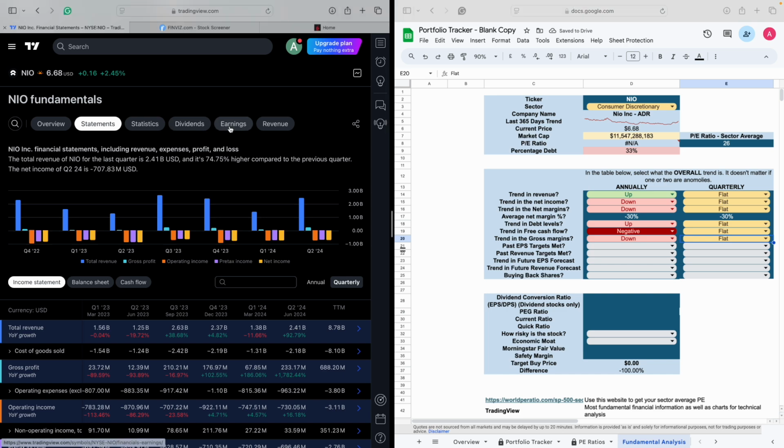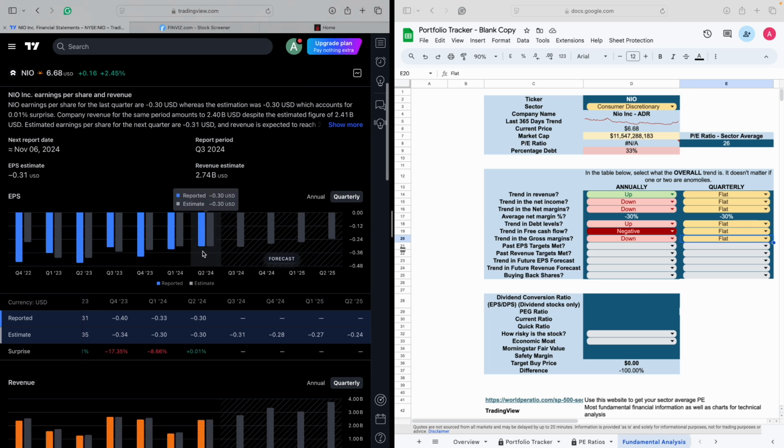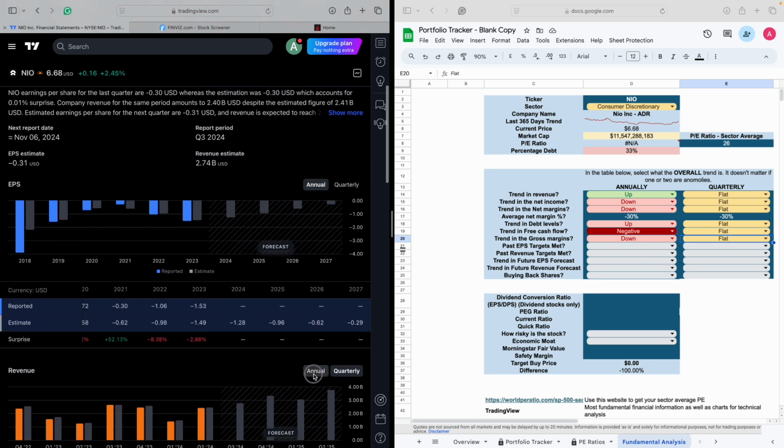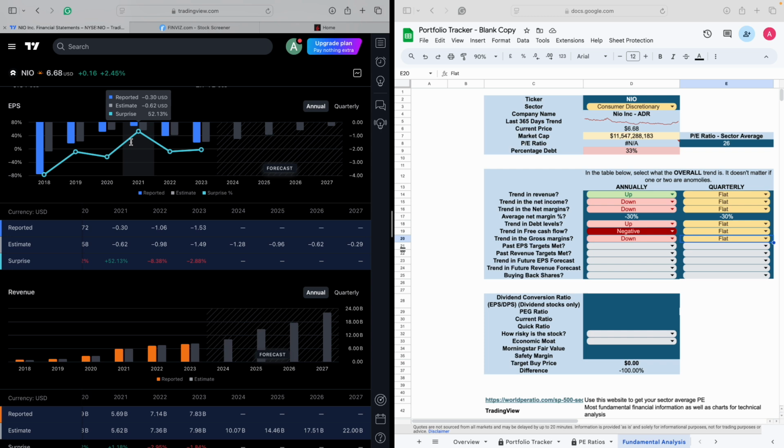The next thing is I'd see if it's met its targets in the past. So you can see here, if I switch to annual, the EPS has actually been exceeding in terms of negative. So it's not something you want to see. It's predicted only this much, but it's actually exceeded it in terms of negative. So it's made more loss than expected. This over here is probably the only anomaly, but overall that is not looking good at all.